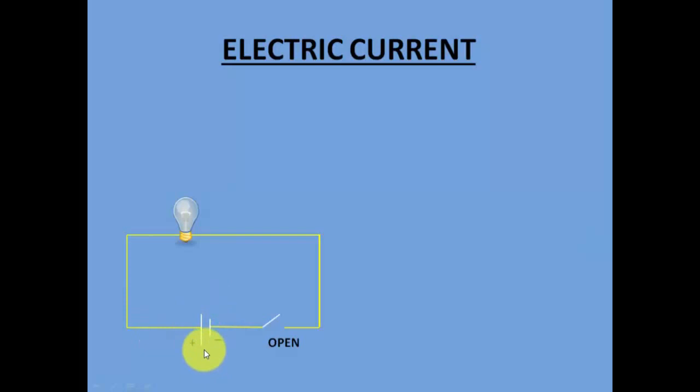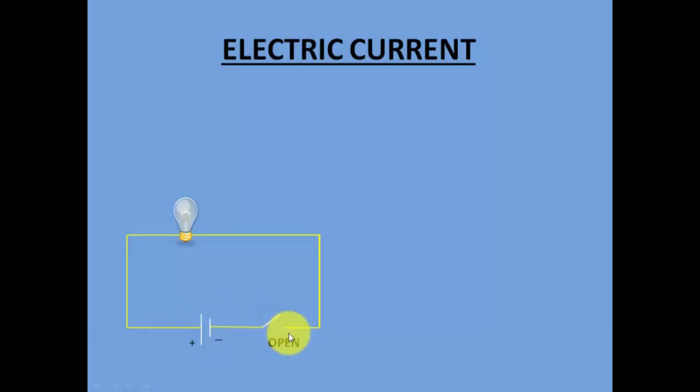This is the battery. In the previous diagram, I had a battery with the positive and the negative end, but now instead of showing the battery itself, the battery is always symbolized like this. One is a big line and the other is a small line. So a big line and a small line symbolize a battery. The bigger line over here shows the positive end of the battery, and the smaller line shows the negative end of the battery. So this is a battery, right?